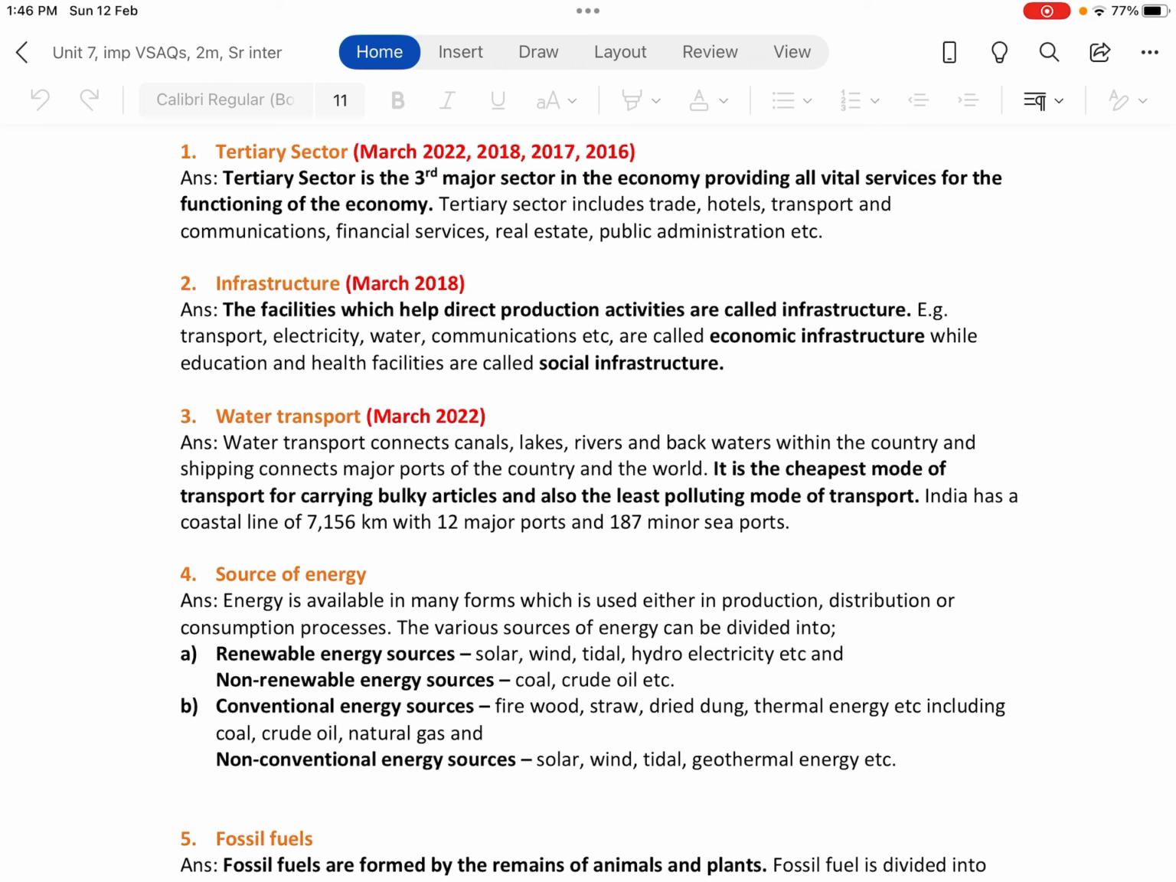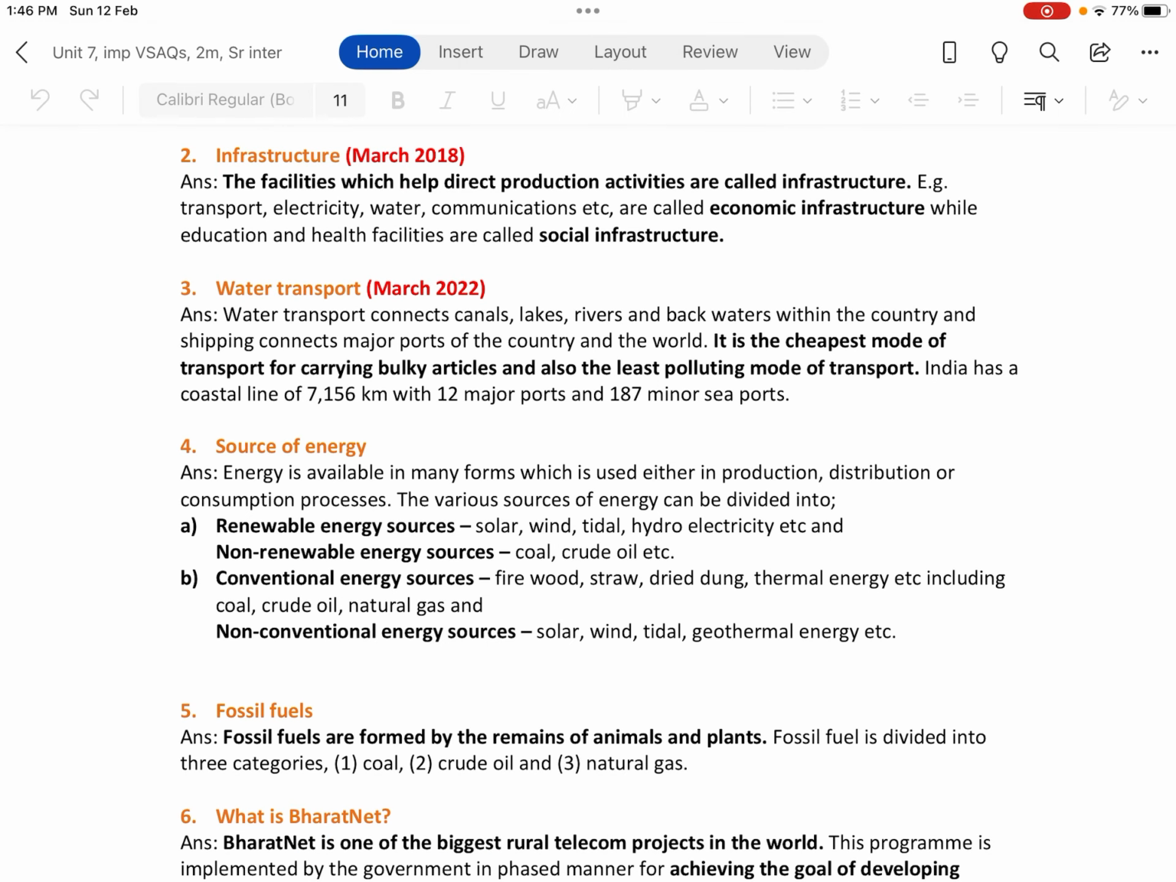Marine shipping or marine transport is the transport of goods or cargo across the countries of the world, and coastal shipping is all the transport that happens along the coastline. Whatever countries and regions are connected along the coastline, that is coastal shipping. One of the main advantages of water transport is that it is the cheapest mode of transport for carrying bulky articles and also the least polluting mode of transport. India has a coastline of 7,156 kilometers with 12 major ports and 187 minor seaports.